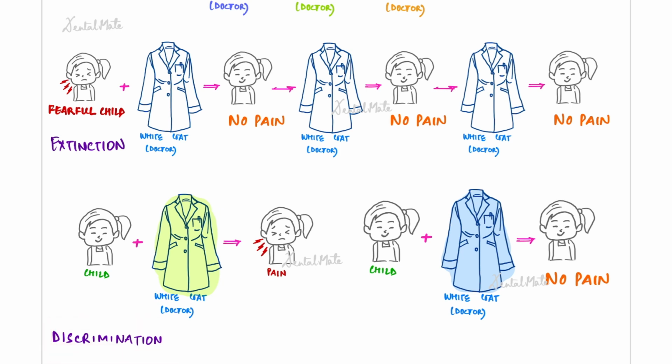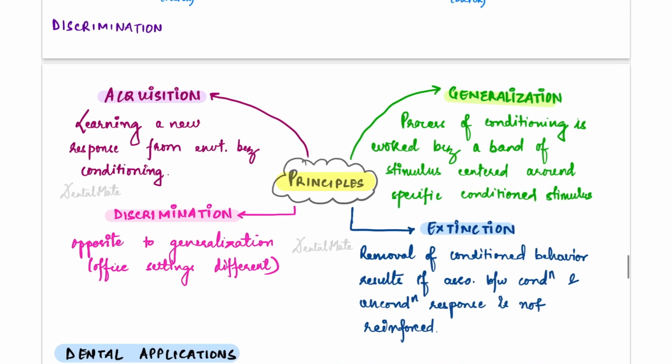He learns that not all white coats mean pain. If I go to any white coat doctor, it is not necessary that I would have pain. So he learns to discriminate. Now, these are the principles of classical conditioning theory.